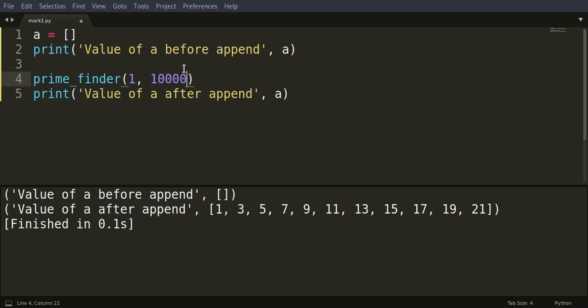I will also talk about functions tomorrow, but this function basically will take a minimum value and a maximum value. So it will give me primes from 1 to 10,000, and it will just append all of those values into A. So that is how it's supposed to work, and yeah, that's it.